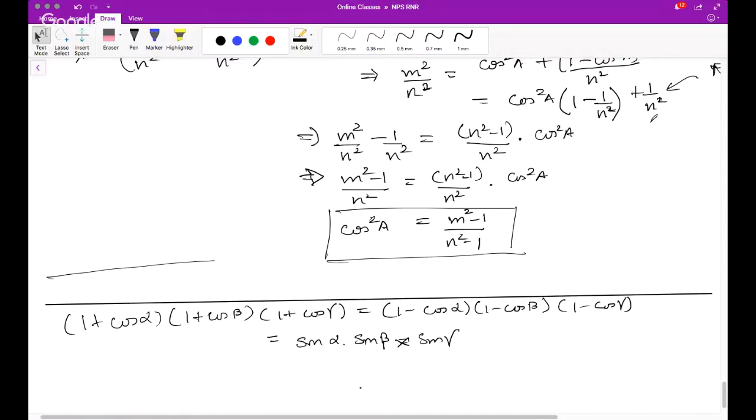So if 1 plus cos alpha into 1 plus cos beta into 1 plus cos gamma is equal to 1 minus cos alpha into 1 minus cos beta into 1 minus cos gamma, then each of them can be of this value. So basically you have to prove that if this is equal to this, then this is also equal to sin alpha into sin beta into sin gamma. Okay, so how to do this?